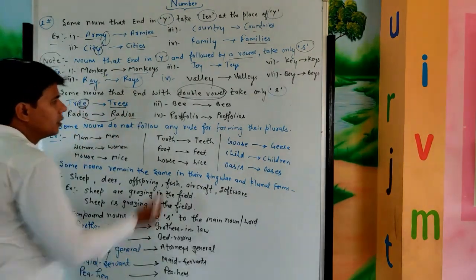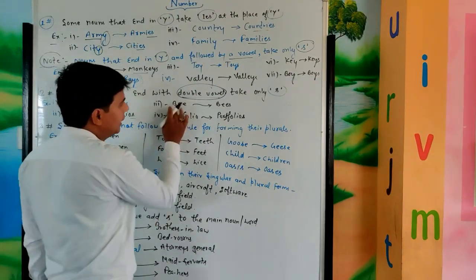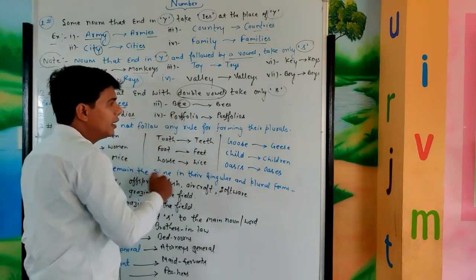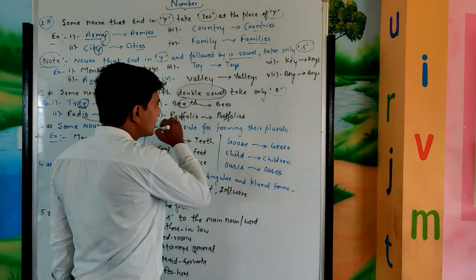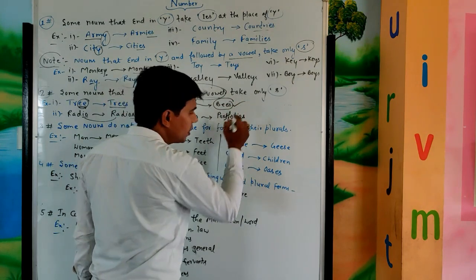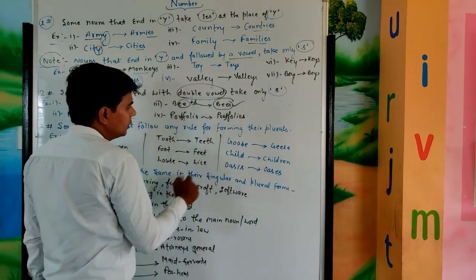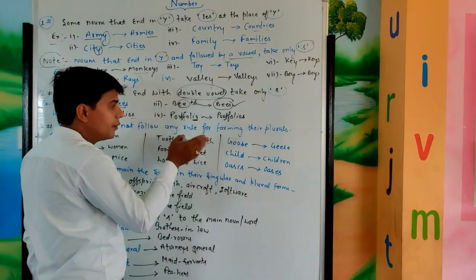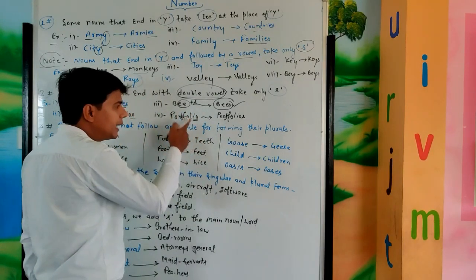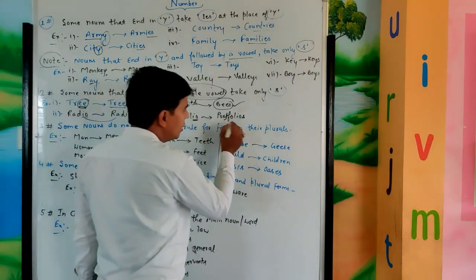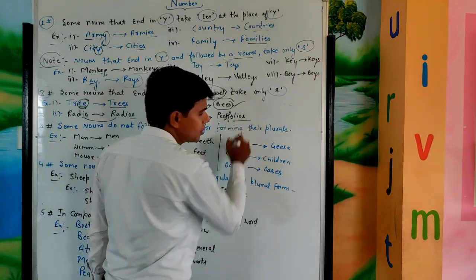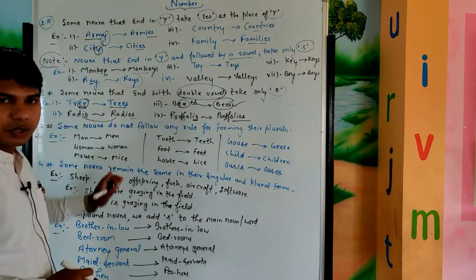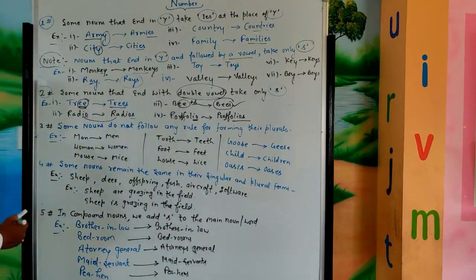Many more examples. Let's see. Bee: the last two letters are double e, both are vowels, so we add only s and get bees. Portfolio: the last two letters are i and o, both are vowels, when we change into plural we add only s and get the plural form portfolios. I hope you have understood this point also. Let's see some other points.